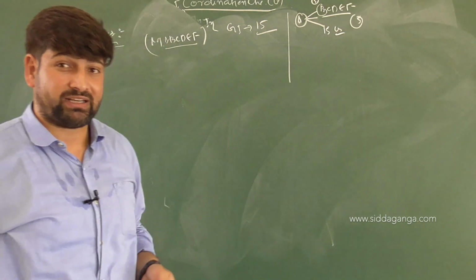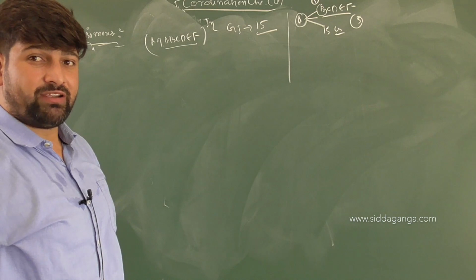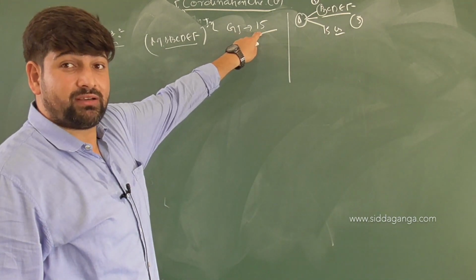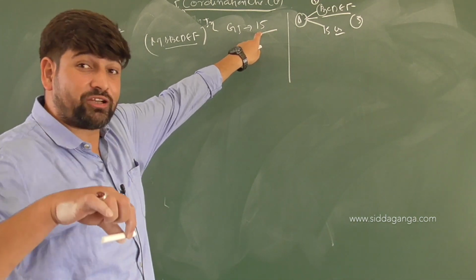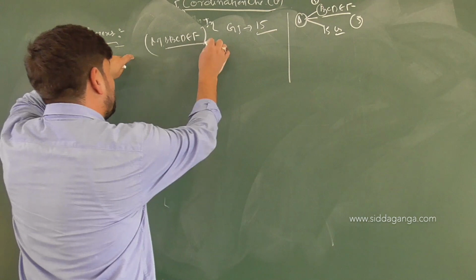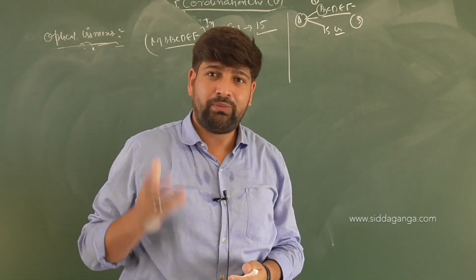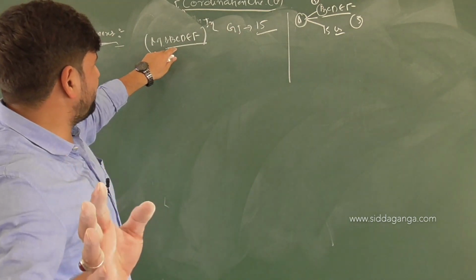Out of which 3 have been practically found. So 15 geometrical isomers are available. How many? 15. And each geometrical isomer will be D or L. Each geometrical isomer will be optically active as well. Because in M, A, B, C, D, E, F, there is no possibility of having what? A plane of symmetry in the molecule at all. So no plane of symmetry, so there is no element of symmetry available in this at all.